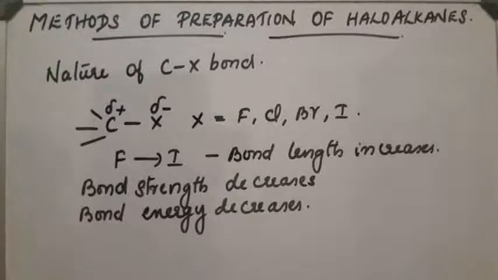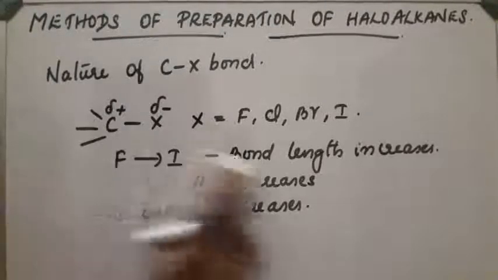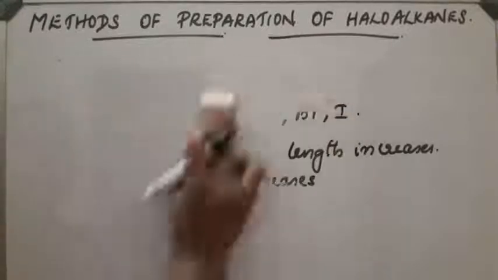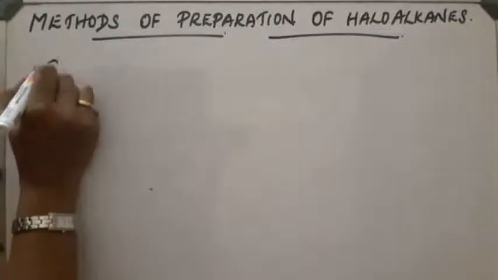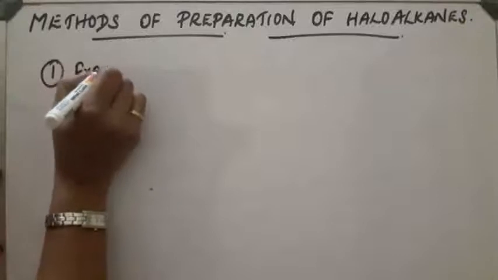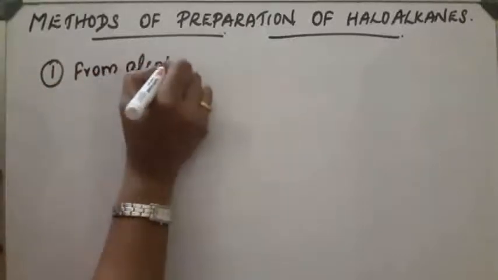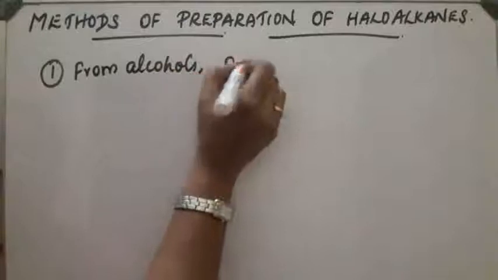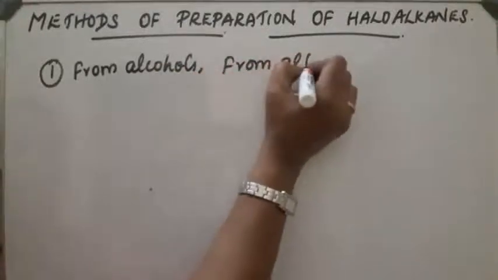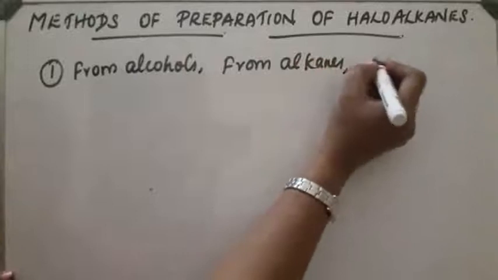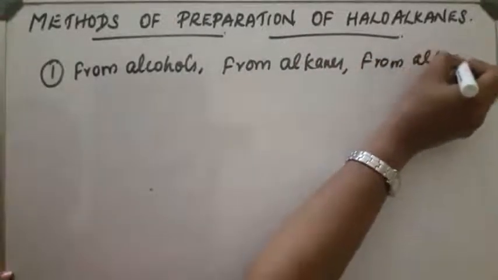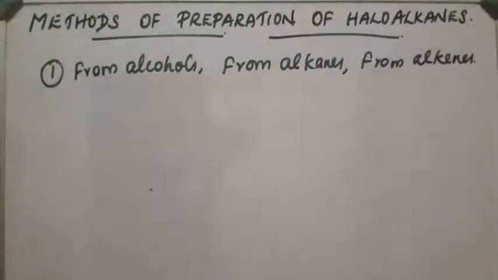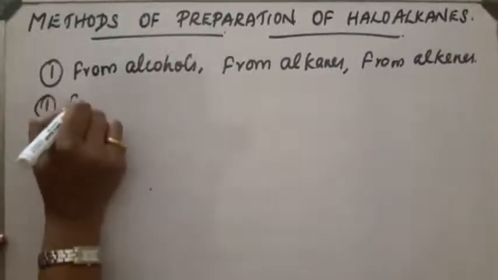These are the different things about the nature of the C-X bond. Now, let us start the different methods of preparation of haloalkanes. There are three different methods. We can prepare haloalkanes from alcohols, from alkanes, and also from alkenes. Let us discuss one by one. First one, from alcohols.